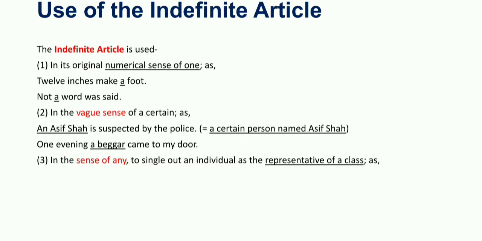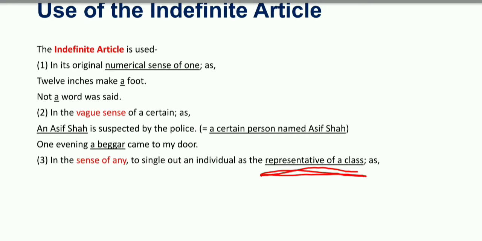Next, the third usage is in the sense of any, to single out an individual as the representative of a class. When we talk in the sense of any, we use the article a to represent the whole class.